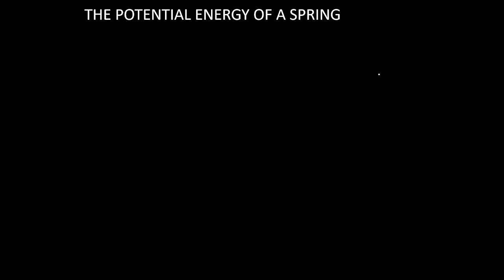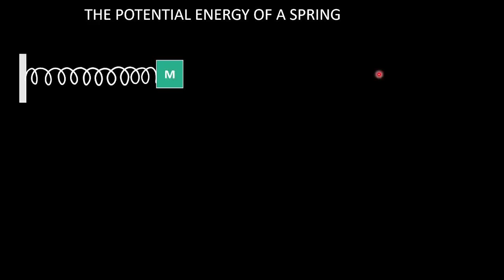So all of you please listen. Potential energy of a spring, the next theory part. Look at this diagram. It is a spring, and at the end of the spring a mass is connected. The left end of the spring is firmly fixed on a wall. The other end is free, meaning that I can stretch it or I can compress it. This right end is free, the other end is fixed.